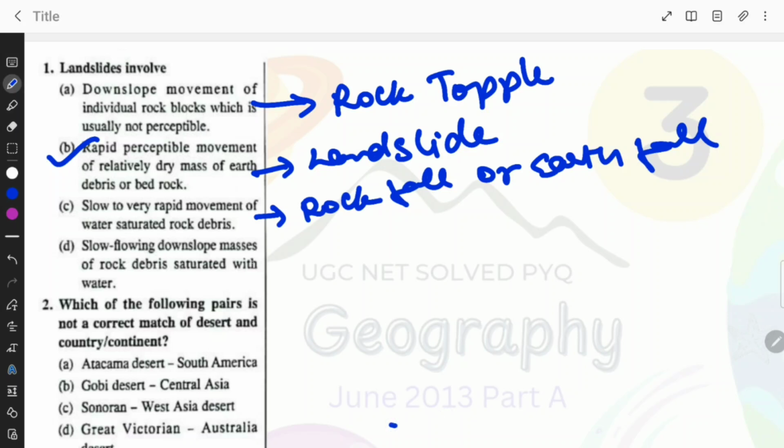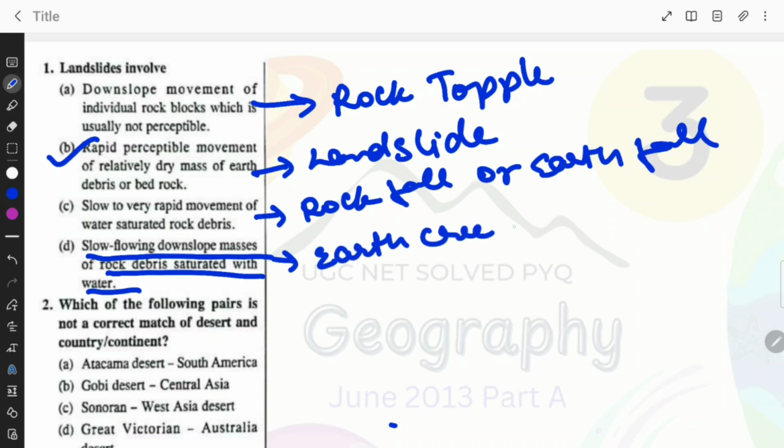Slow moving downslope masses of rock debris saturated with water creep. It is either earth creep or earth flow.